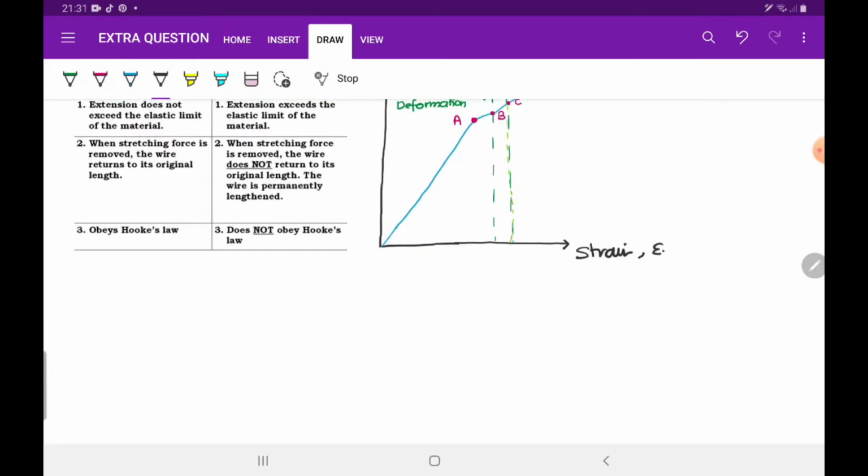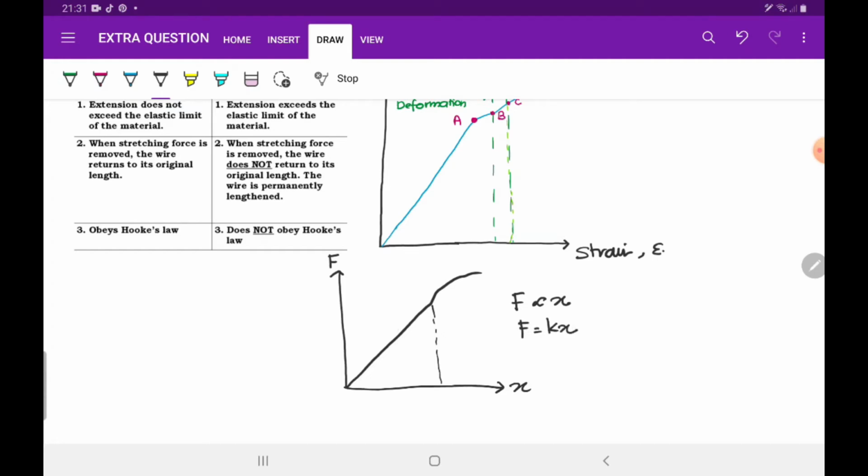Hooke's law says that force is proportional to extension. So we look at the graph, force against extension. This is extension and the force. The straight line graph shows the elastic deformation, and the force is directly proportional to the extension. So F equals kx, where k is the elastic constant. But plastic deformation does not obey Hooke's law.